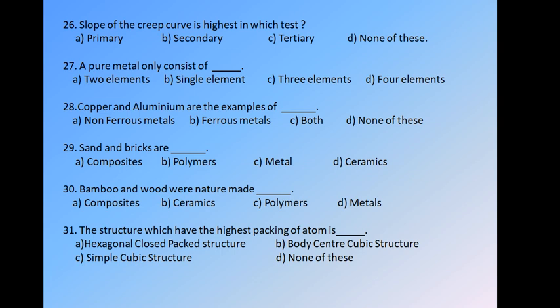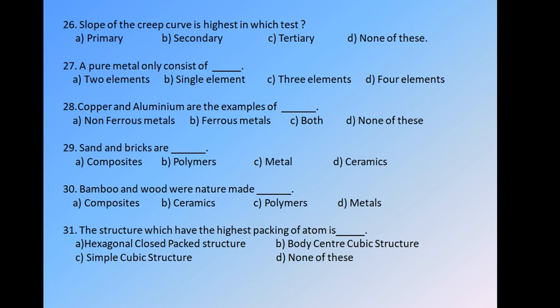Question number 26. The slope of the creep curve is highest in which stage? As you know, creep is slow plastic deformation under constant load at high stress and at high temperature. It has three types of curves: primary, secondary and tertiary. The options are the same: A primary, B secondary, C tertiary and D none of these. The slope of the creep curve is highest in the tertiary stage, which is the final stage before break or failure. So the answer is C, tertiary.